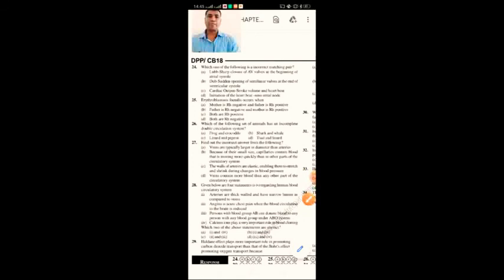Which of the following sets of animals has an incomplete double circulatory system? Frog and crocodile, shark and whale, lizard and pigeon, toad and lizard. Generally toad is a type of frog. Lizard also has an incompletely divided heart, 4 chamber heart, 3 chamber heart. So incomplete double circulation can be seen in the toad and lizard.